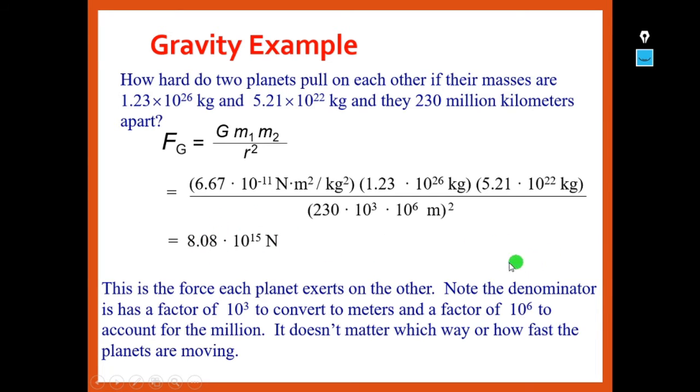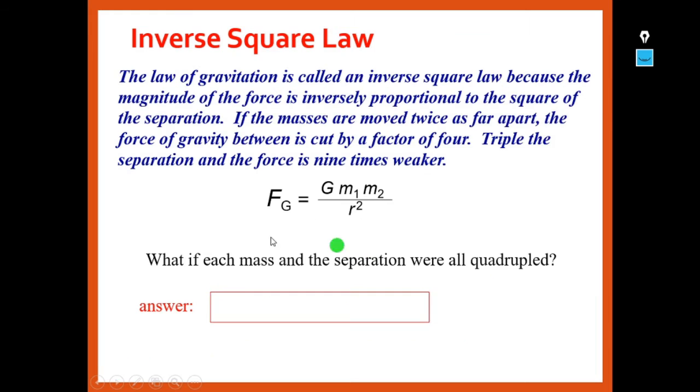If you see, we have taken the denominator as 10 cube to convert the kilometers into meters, and a factor of 10 power 6 to account for the million. So that means if we calculate, this amount of force is exerted on each planet by the other planet.